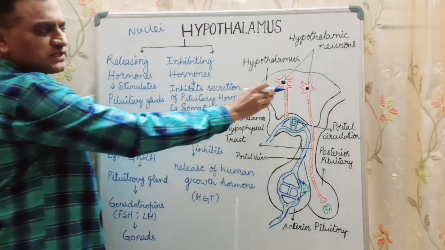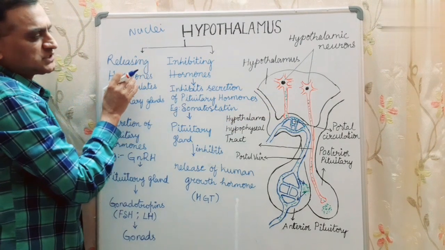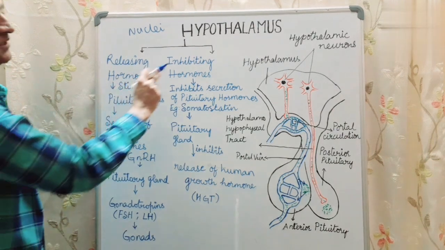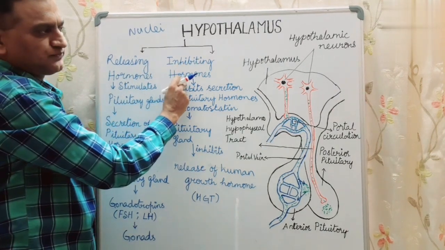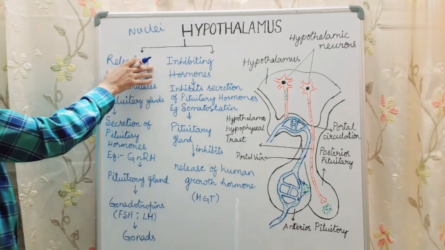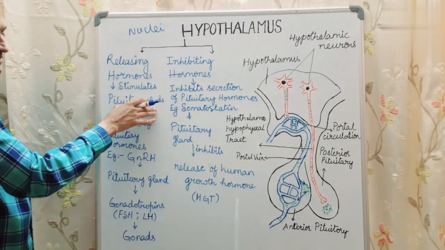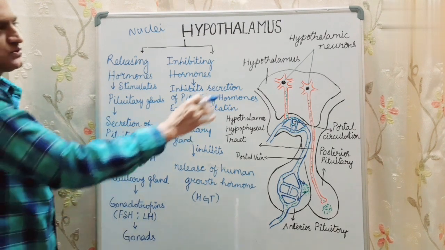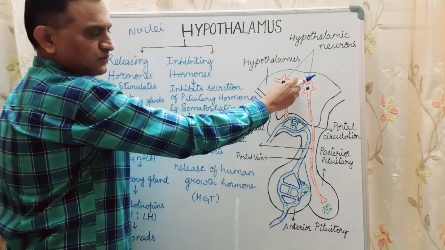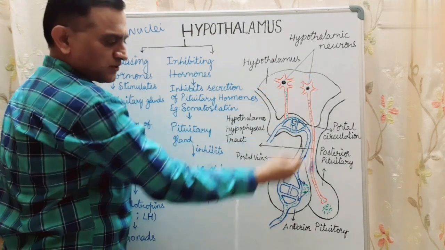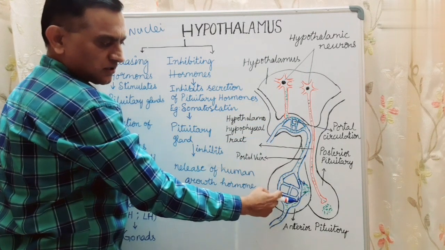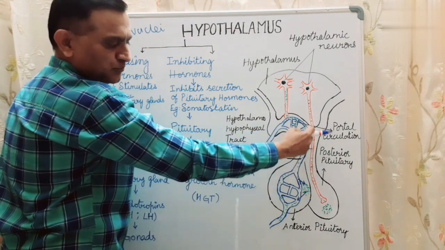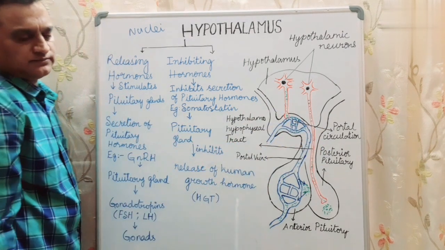The neurosecretory cells of the hypothalamus produce two types of hormones. One is called releasing hormones, another one is inhibitory hormones. The releasing hormones stimulate the pituitary gland for the secretion of pituitary hormones. The neurosecretory hormones produced by the neurosecretory cells are transported to the adenohypophysis or anterior pituitary gland by means of a hypophyseal portal vein.